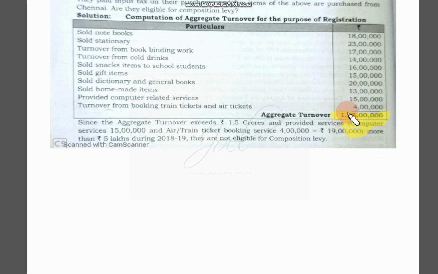So this was a problem, and these kinds of problems will come for the exam. And remember, if the total is less than 1,50,000 and he is not selling pan masala, tobacco, and all those similar kinds of items, then definitely he is eligible for composition levy scheme.